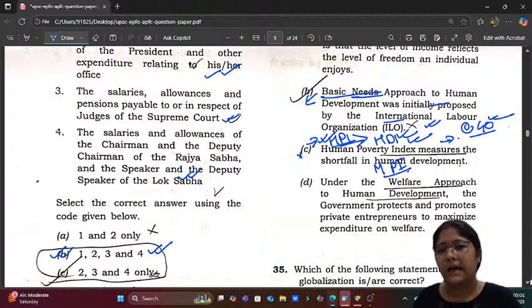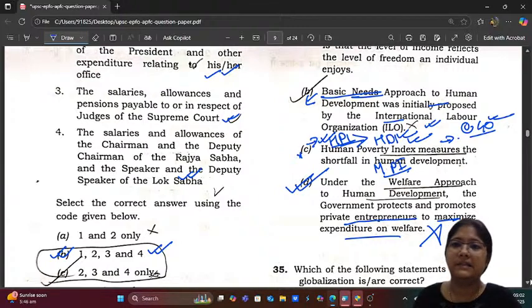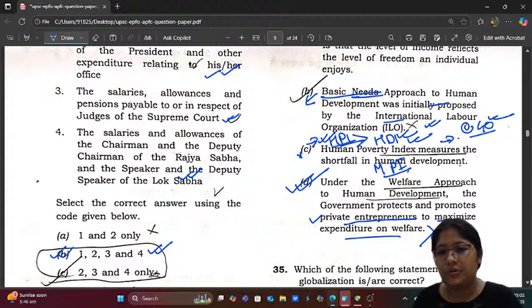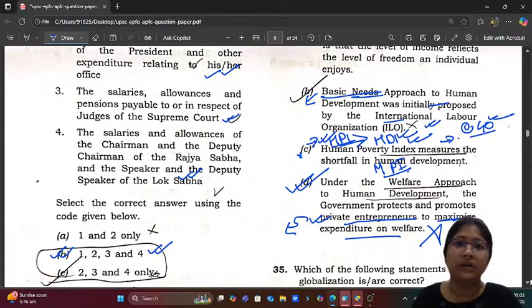Okay. Under the welfare approach to human development, the government protects and promotes private entrepreneurs to maximize expenditure on welfare. Never. This statement is very easy to pick up that this is not correct. Why? Because private entrepreneurs will obviously focus on their own company, their own benefit, their own profit margin.